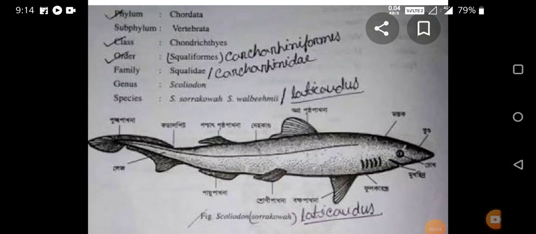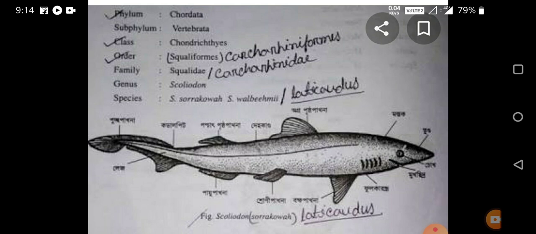Today we start the next point, the external morphology, or external features, of Scoliodon. We already explained the general characters of Pisces, means fishes.